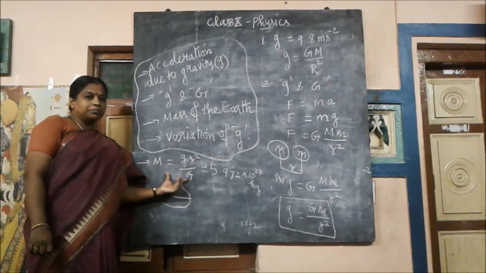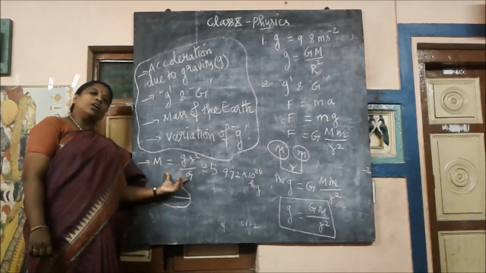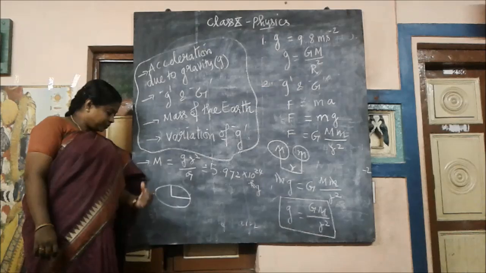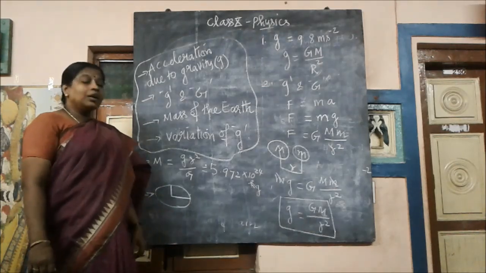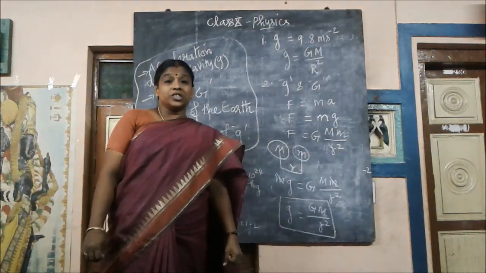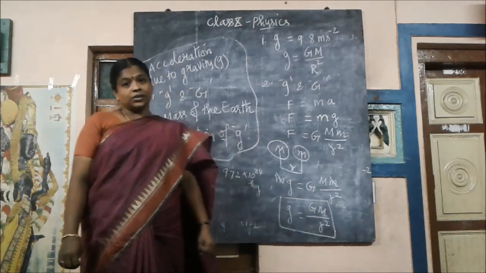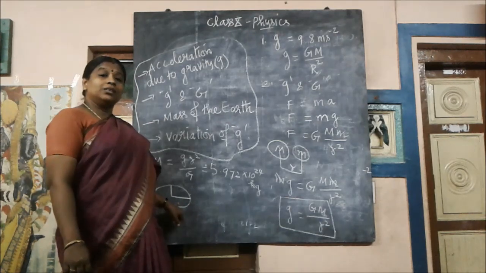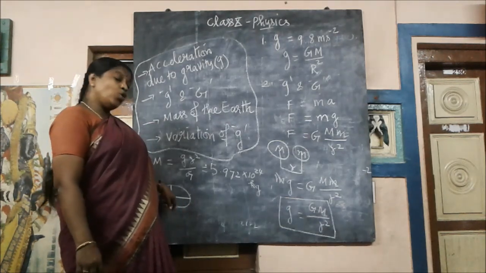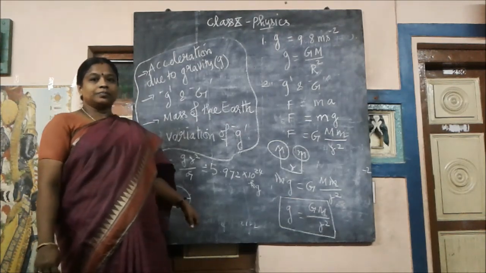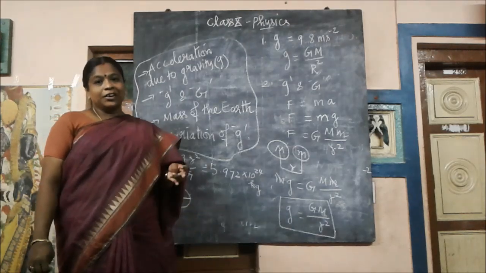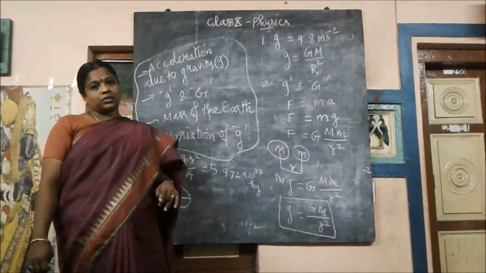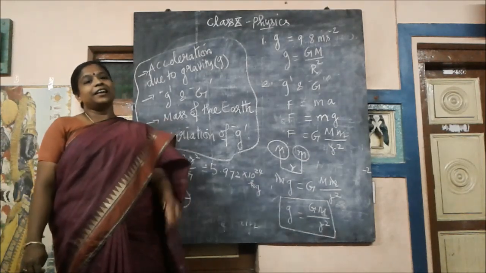Give a note on the mass of the earth, or you can have this question as how the mass of the earth can be calculated. Next one, explain the variation of g with equator, poles, altitude, depth, and at the center of the earth.